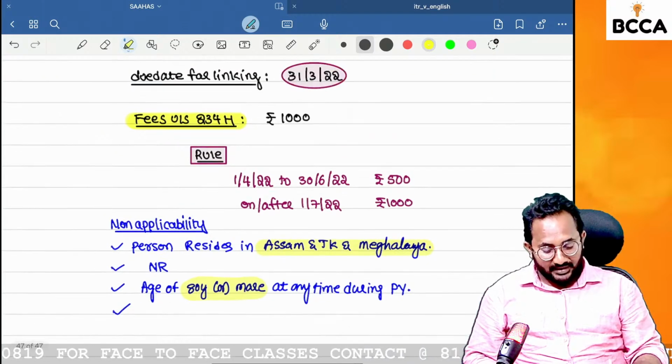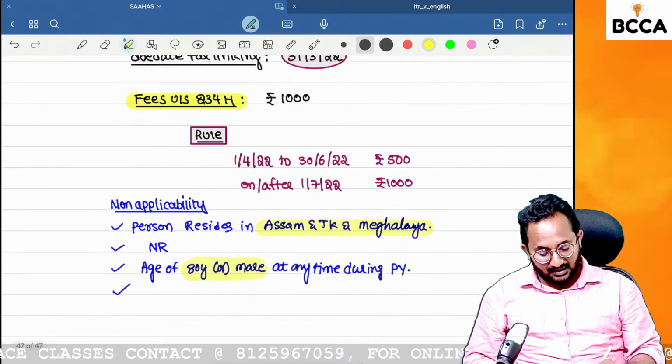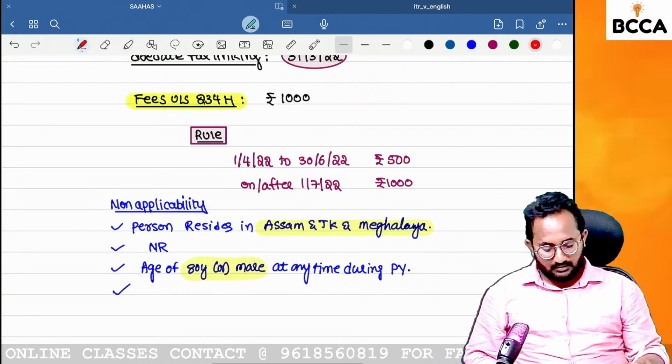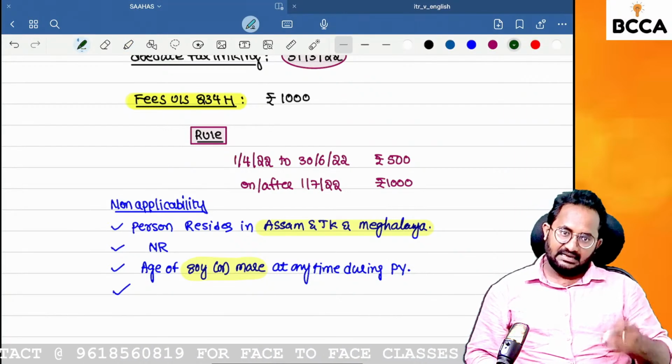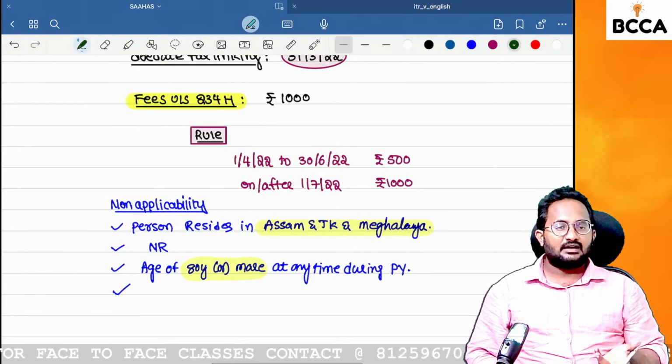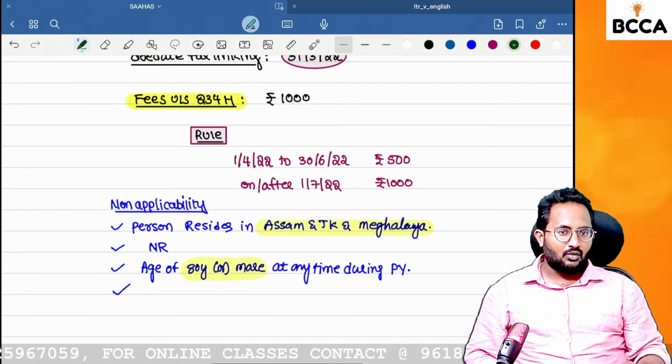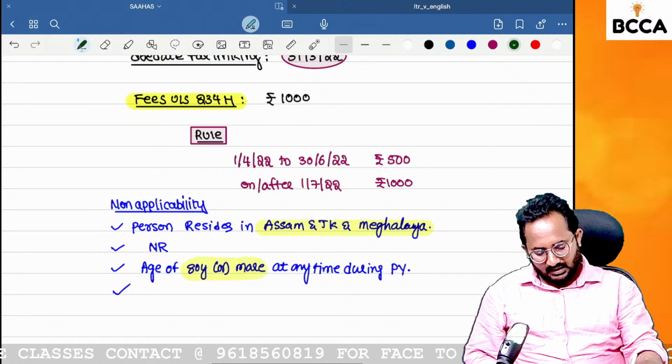That's why no need to give pressure to a person who has already attained 80 years. That is the indirect reason. At 80 years there is usually just pension income or some other income, so no need to create the linkage between Aadhaar and PAN.